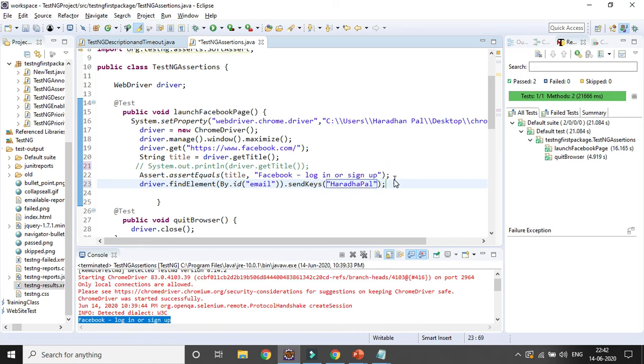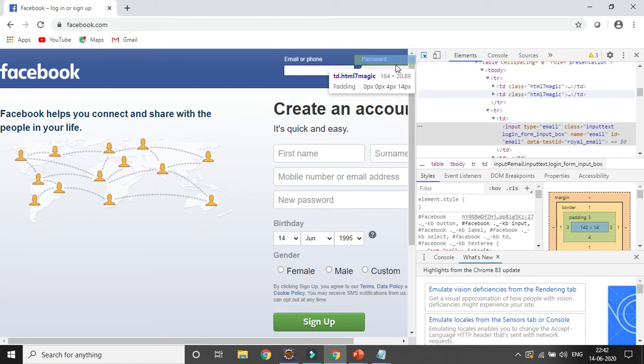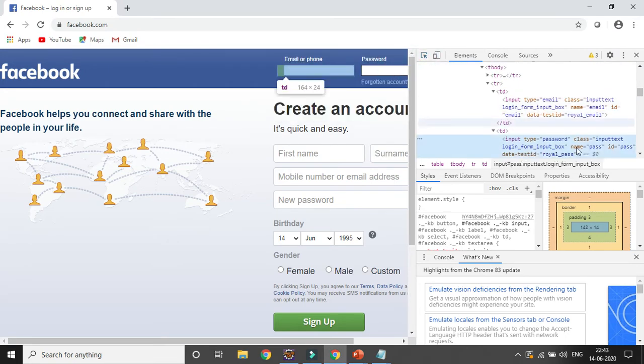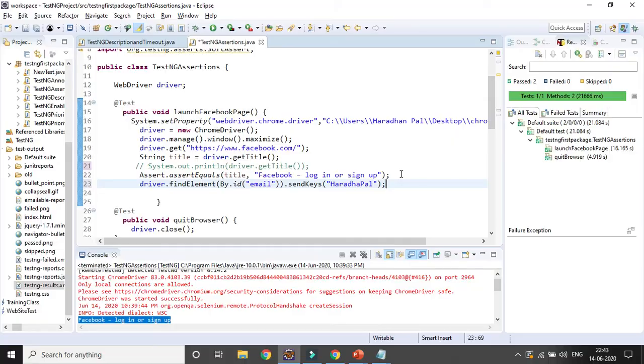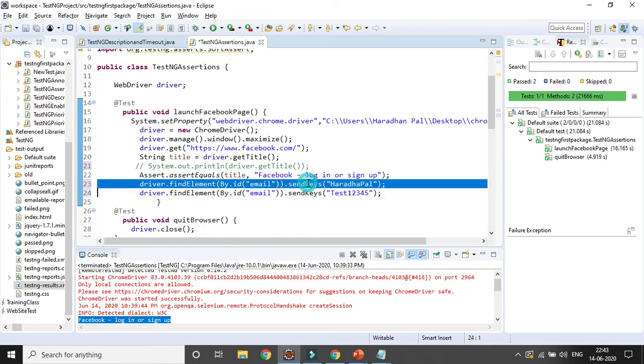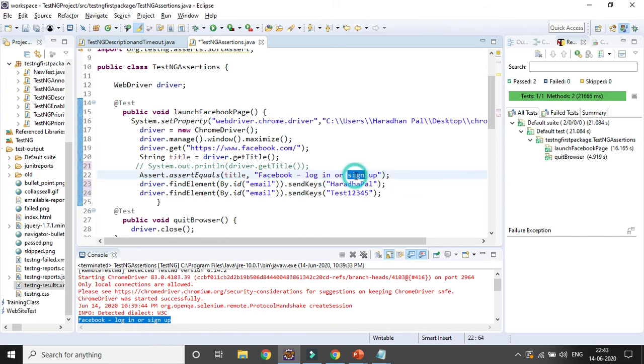Similarly for the password field also I want to enter a value. So the id is password, so I can enter some value in the password field. Suppose test 12345. Here you can see a particular test step will get passed, because the expected will match with the actual result.